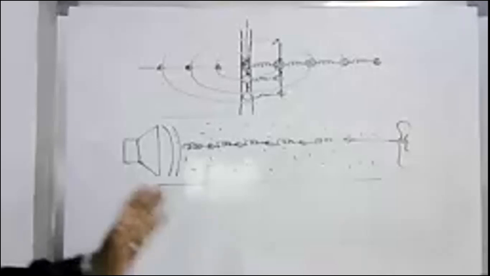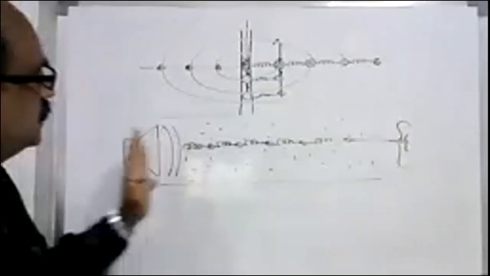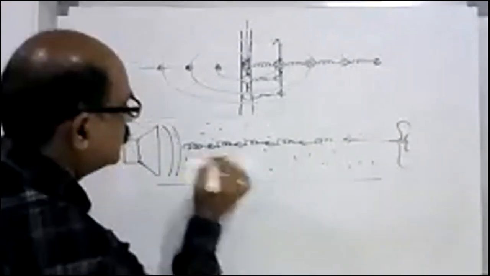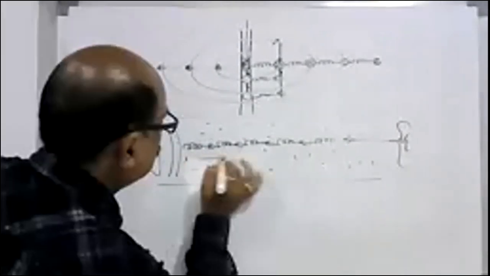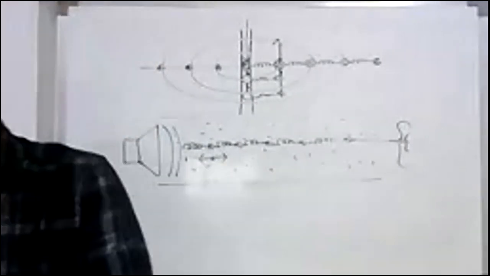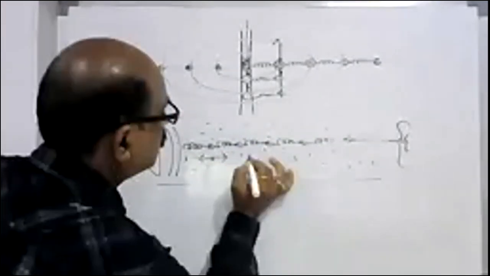Then what happens? If I create a sound, the waves move and push the spring in the forward direction. As a result, this particle will move in this direction, this particle will move in this direction, and this will also move in this direction.